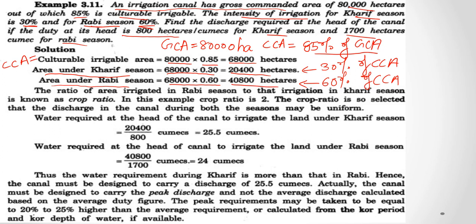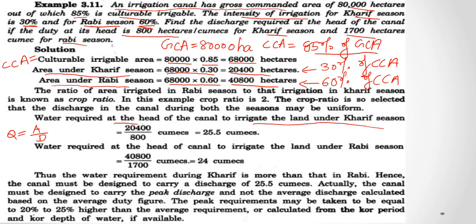Now the water required at the head of the canal to irrigate the land under Kharif season. Let us represent the water required, that is the discharge, by Q. Q is equal to area divided by duty.